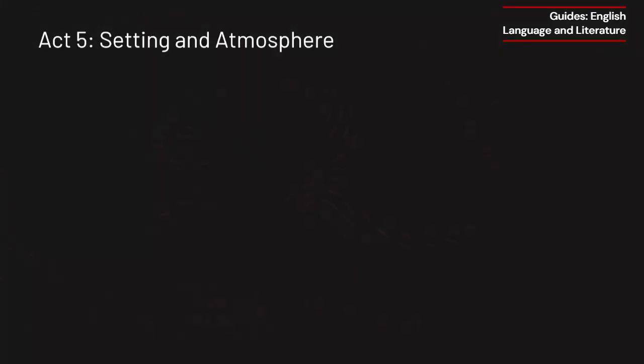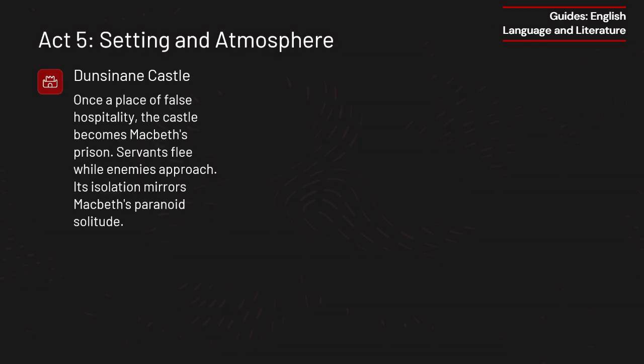Act 5. Setting and Atmosphere. The setting and atmosphere in Act 5 of Macbeth reflect the chaos, isolation, and inevitable downfall of the play's central characters. Each location reinforces the themes of power, fate, and psychological collapse. Dunsinane Castle. Once a symbol of Macbeth's power, the castle now feels more like a prison.